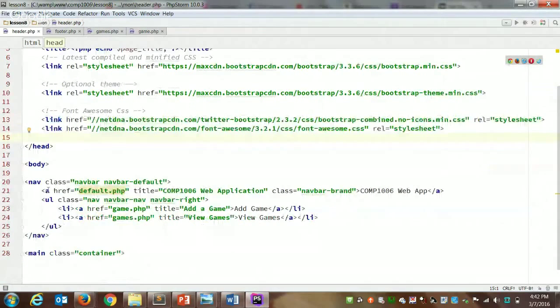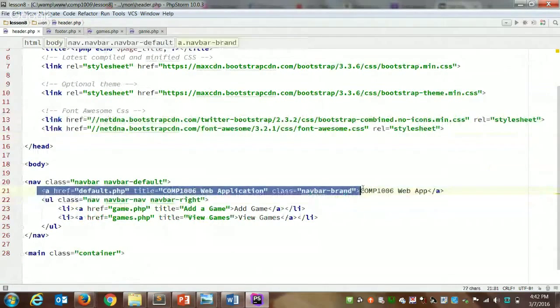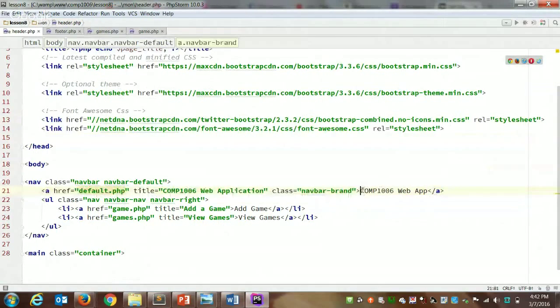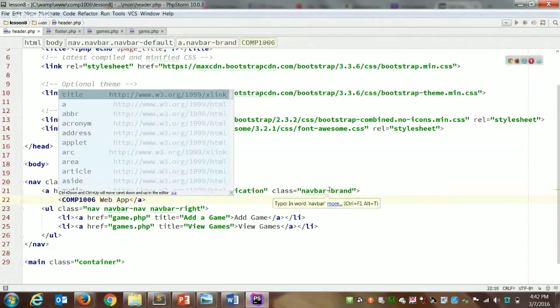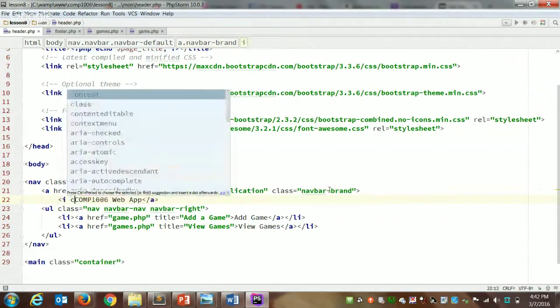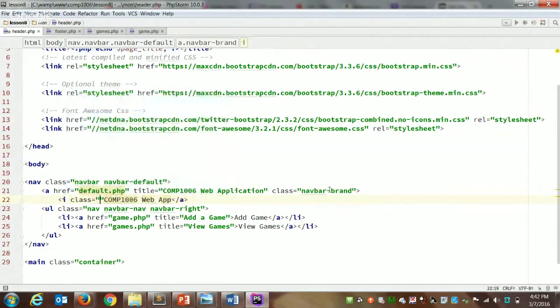So then I'm going to modify this line 21, where I have the text of my link. It says COMP1006 web app. See where my cursor's flashing? I'm just going to put in before here, I'll put it on a new line. If I use an I class, with a class of, I think it's icon, they called it gamepad. I can set the size.